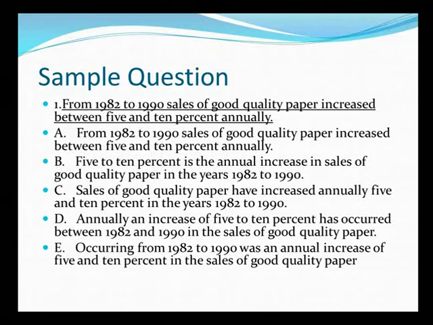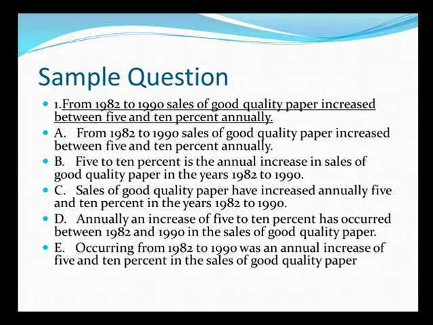C part now. Sales of good quality paper have increased annually 5 and 10% in the years 1982 to 1990. Have increased, it indicates that we are using present perfect form. But since the duration belongs to a past time, we should prefer using past simple or past indefinite. D part now. Annually, an increase of 5 to 10% has occurred between 1982 and 1990 in the sales of good quality paper. Has occurred again makes it too indirect, and as we discussed, the use of present perfect here is not needed. E part now.